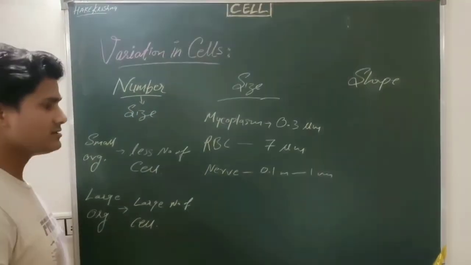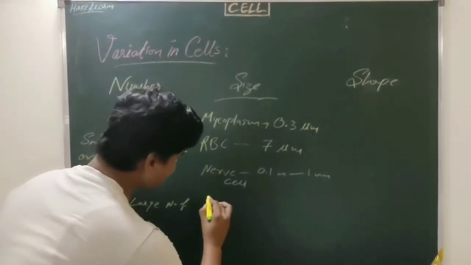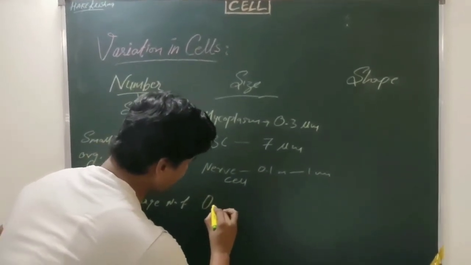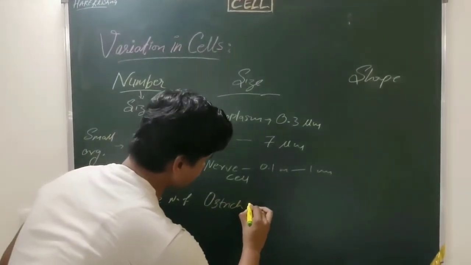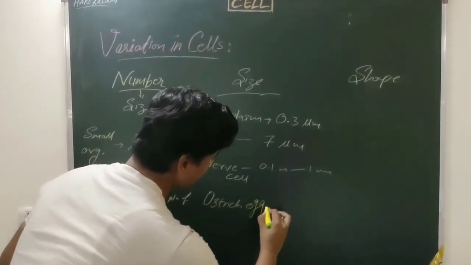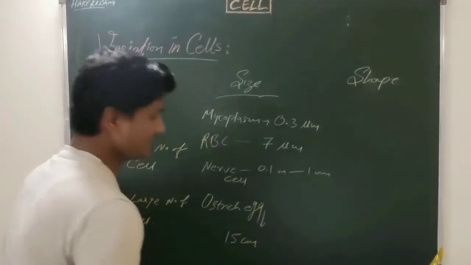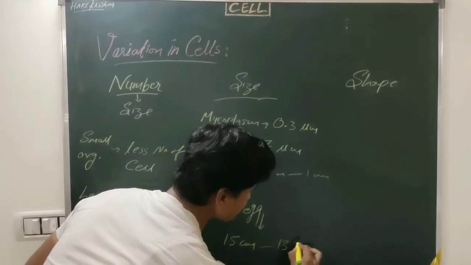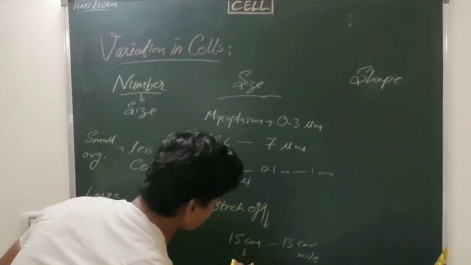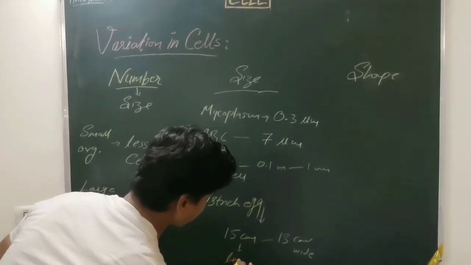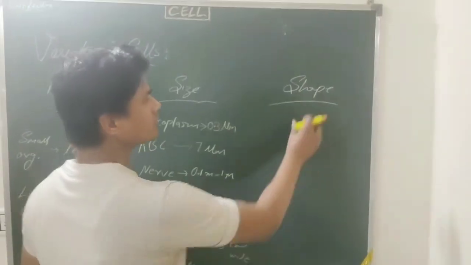It is like a thread all over the body. And if I take the example of an osteocyte, it is also an isolated cell. Its size is about 15 centimeter in length and 13 centimeter wide.